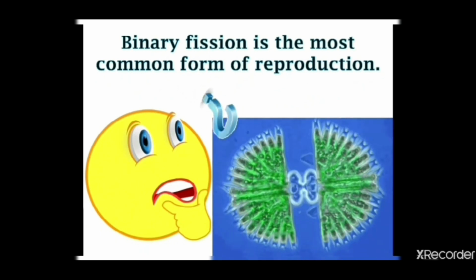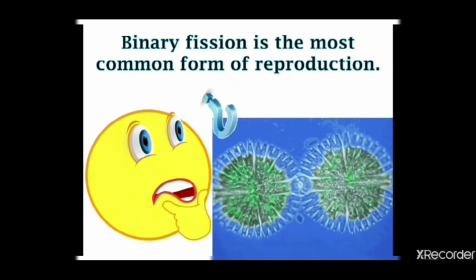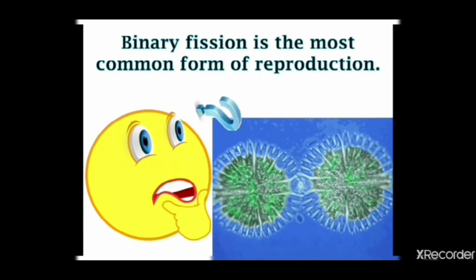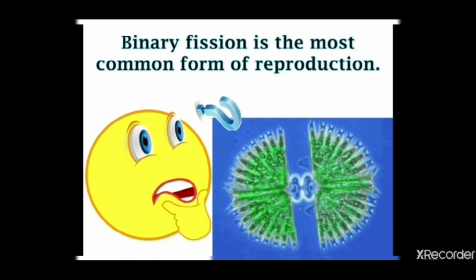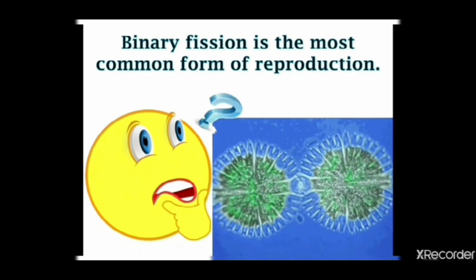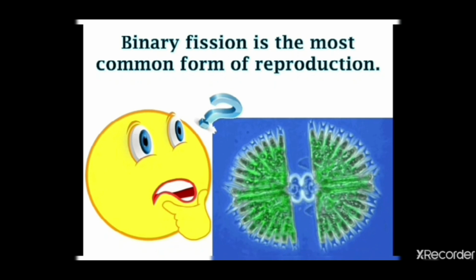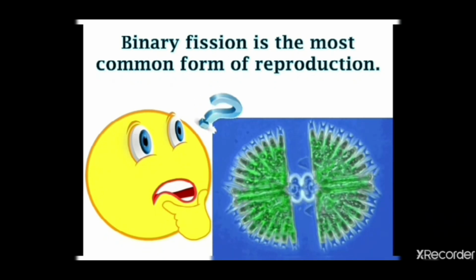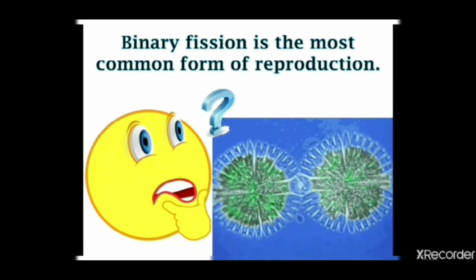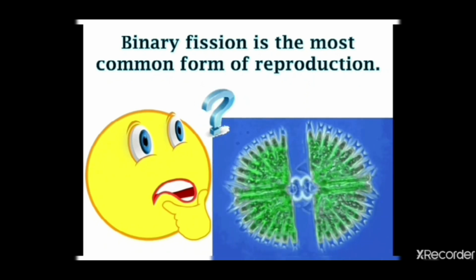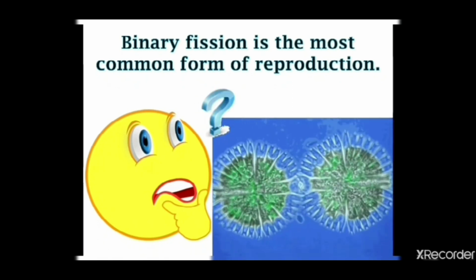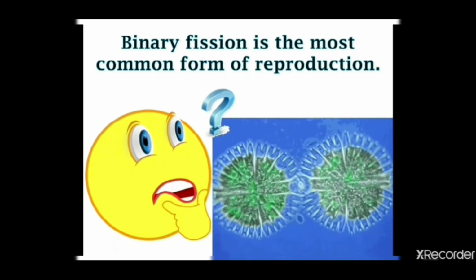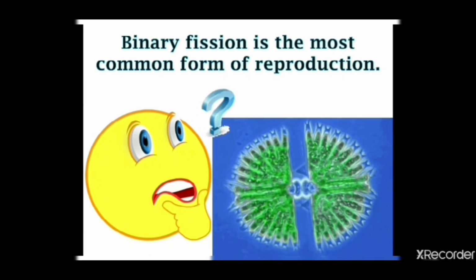Then how do they reproduce? They have only an asexual mode of reproduction, which is called binary fission. Binary fission means they break into two. Bi means two and fission means break up. So when the organism breaks into two, it is known as binary fission. The parent itself divides into two parts and separates. After division there is no parent, only two daughter cells which have divided from the parent.